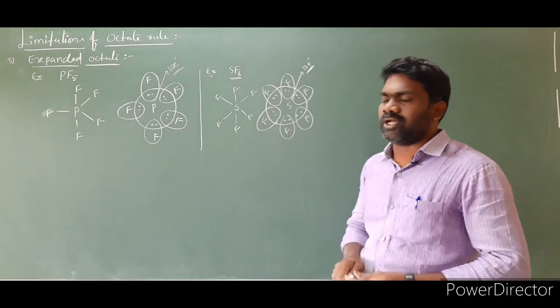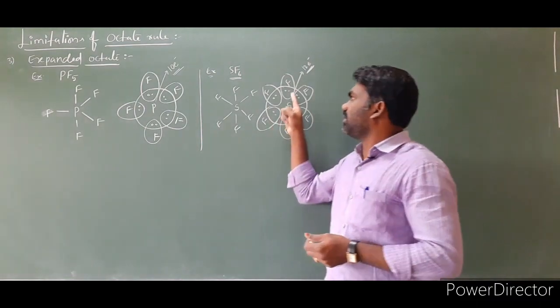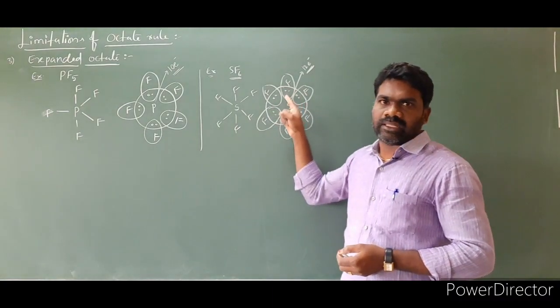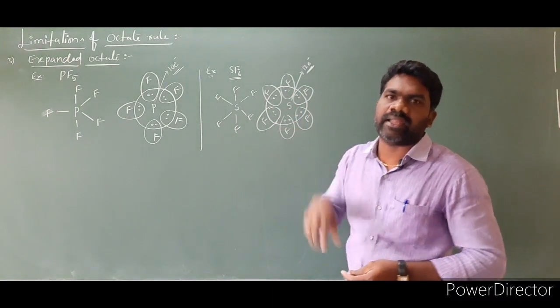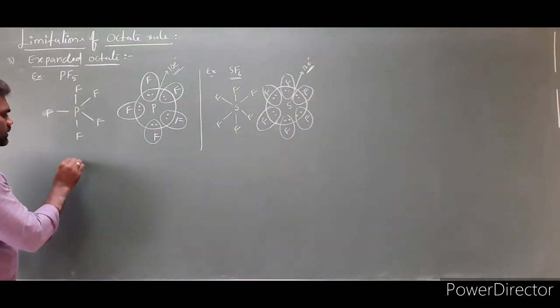So the same sentence we have to write. What is the sentence? In some compounds, the number of electrons surrounding the central atom is greater than 8. This is what we call an expanded octet.